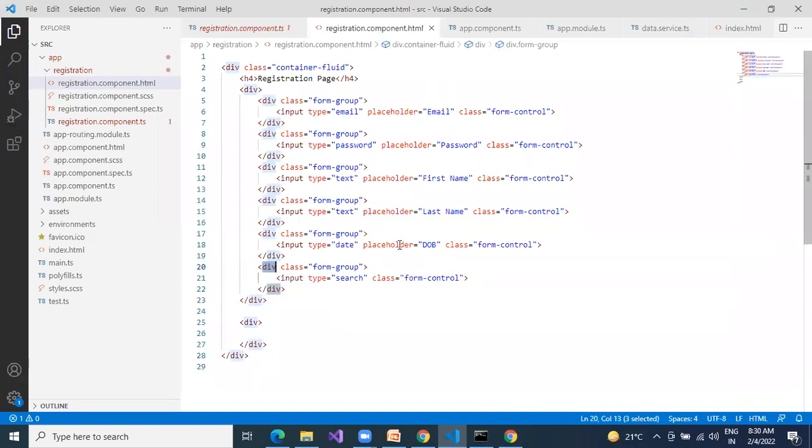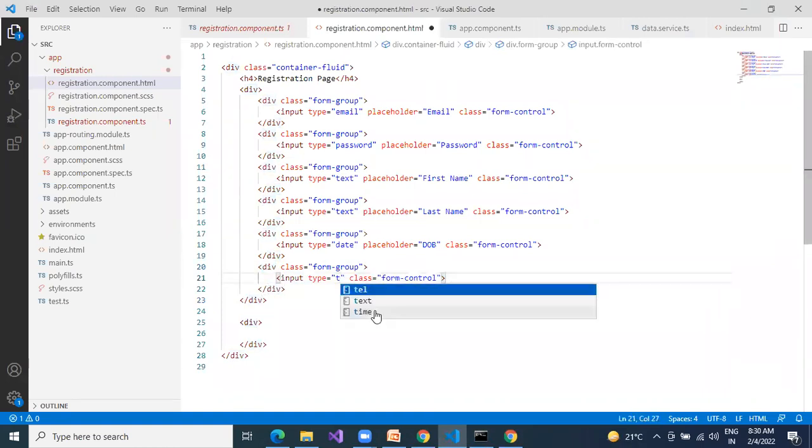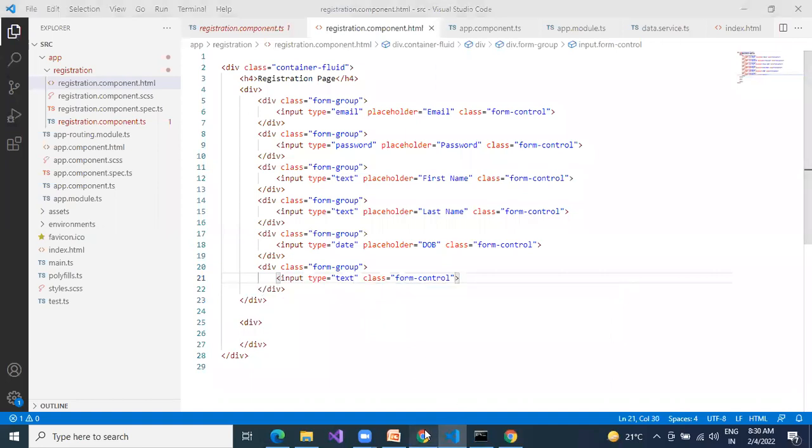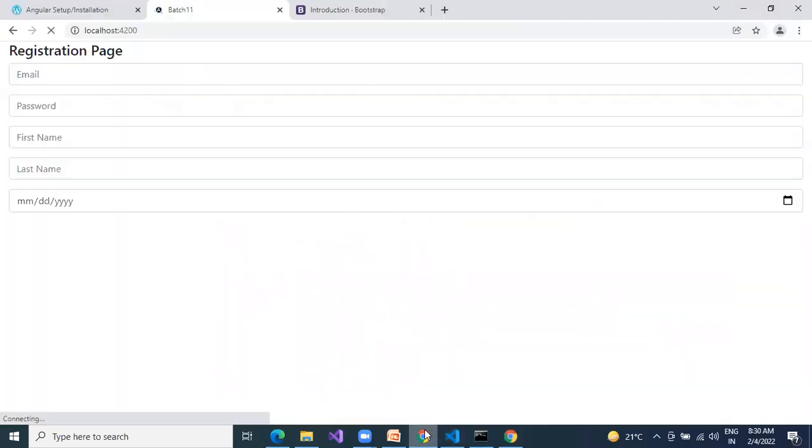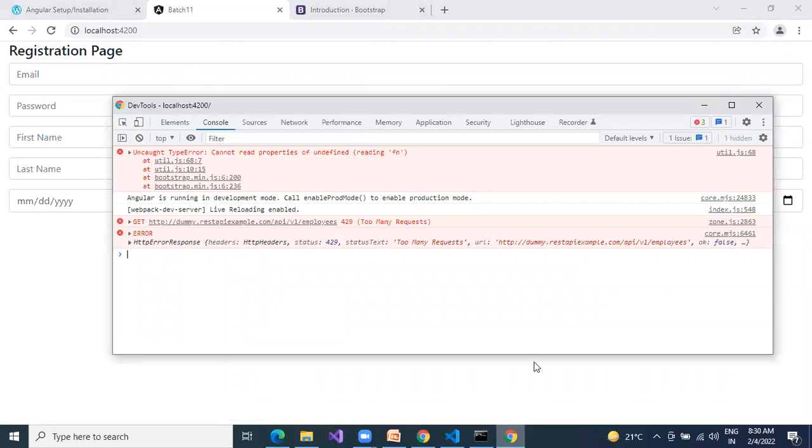Input type search after DOB, type text. Okay, I think it is not coming.